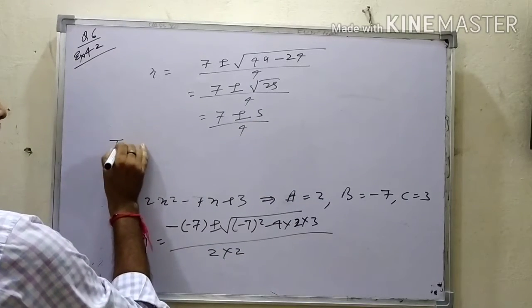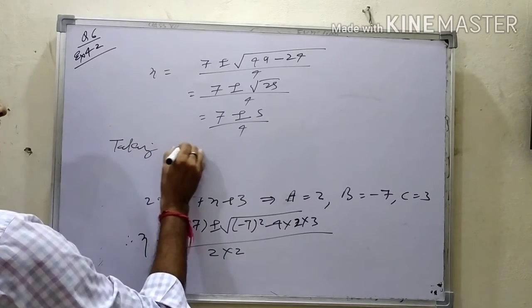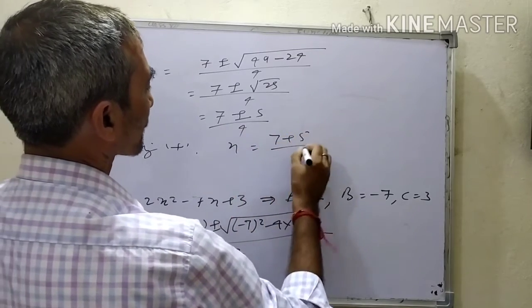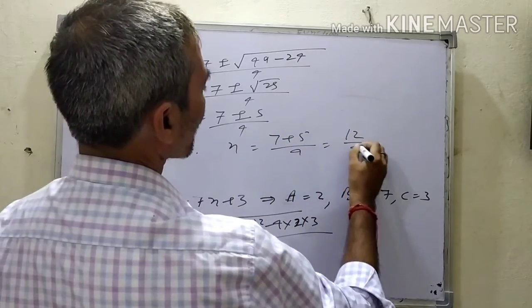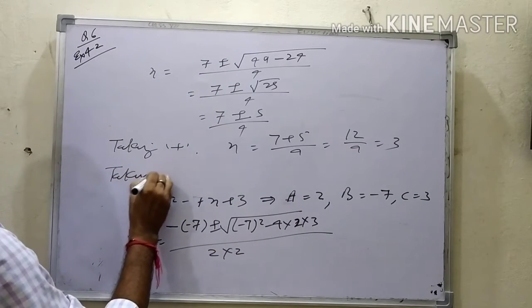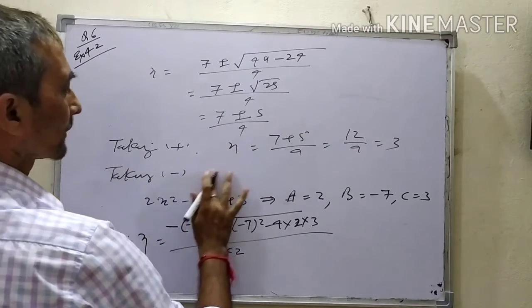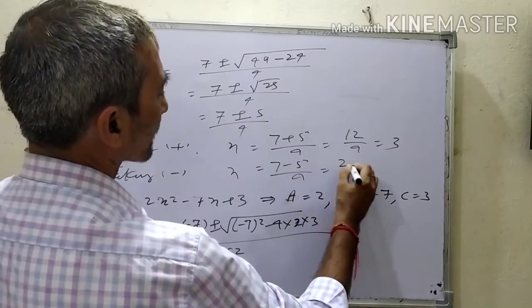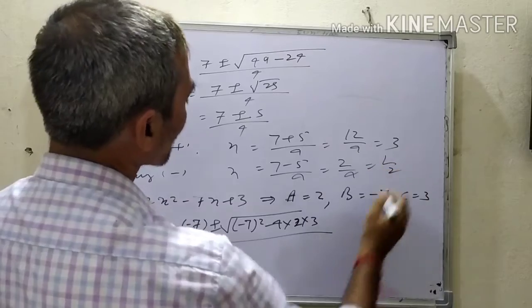Taking positive, x is equal to 7 plus 5 by 4, that is 12 by 4, that is 3. Taking negative, x is equal to 7 minus 5 by 4, that is 2 by 4, that is 1 by 2.